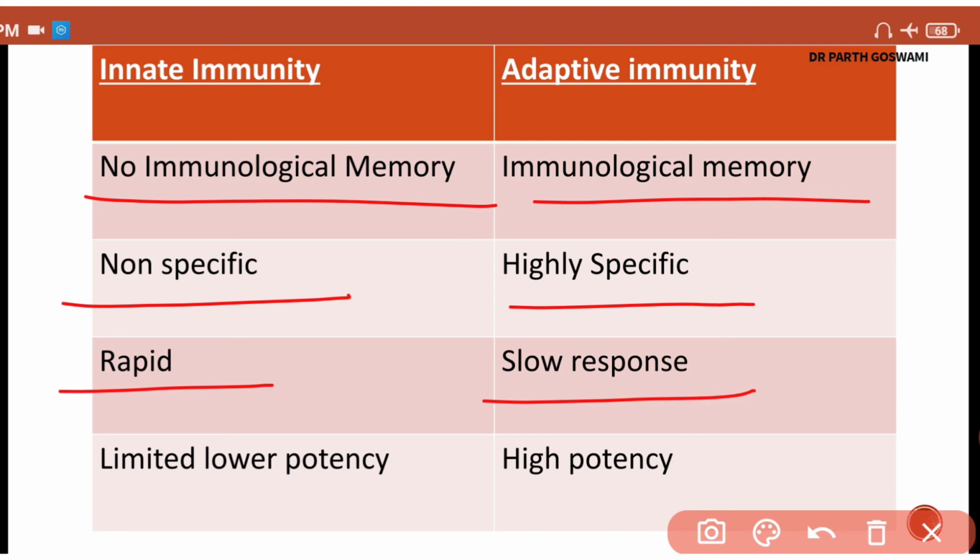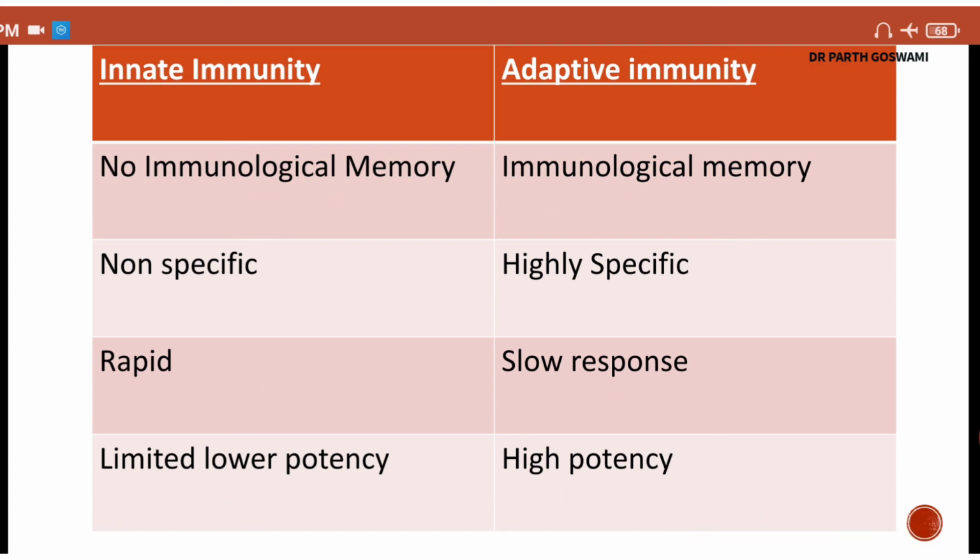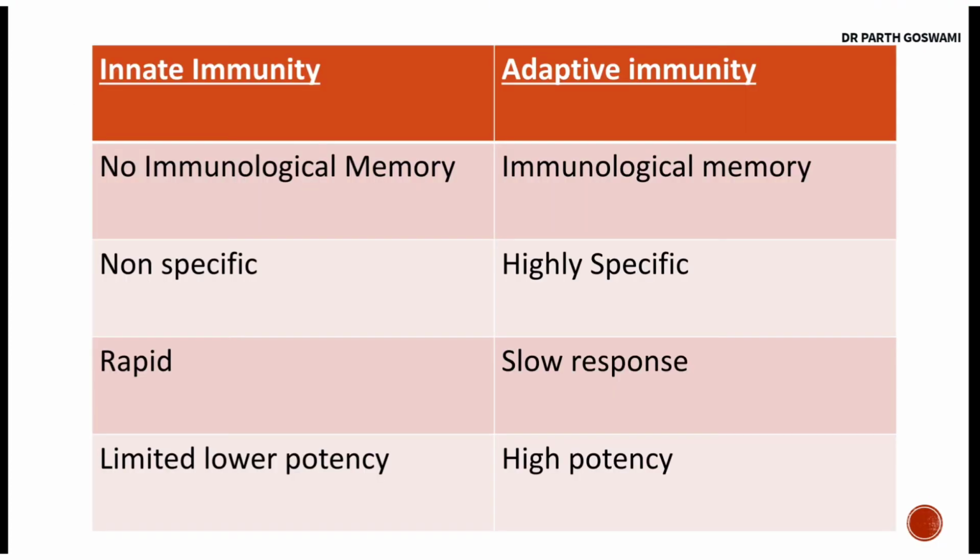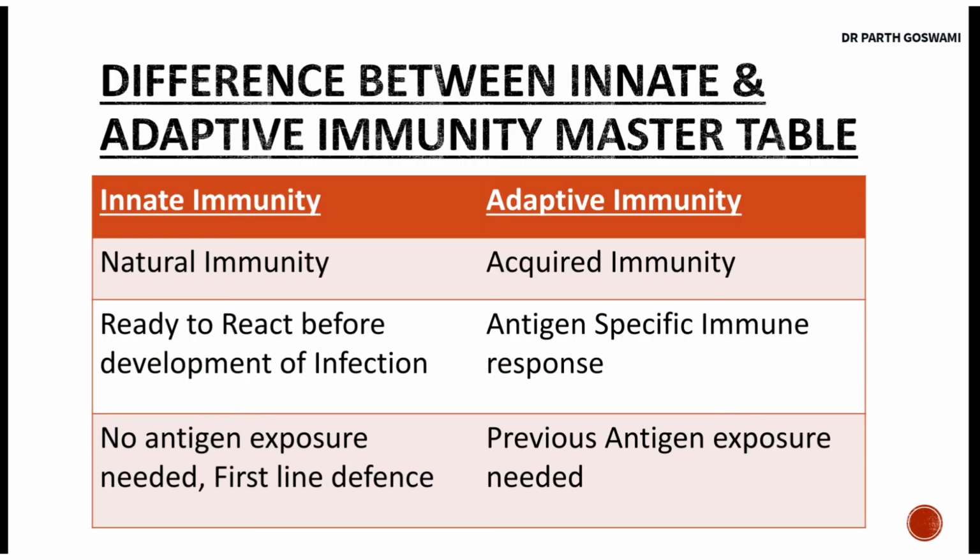And guys, the potency is very low for innate immunity, while in adaptive immunity your potency of encountering is very high. So both these types of immunity have their own advantages and disadvantages, but both are needed for our body to be disease free and to kill microorganisms. So that is the basic difference between innate and adaptive immunity.